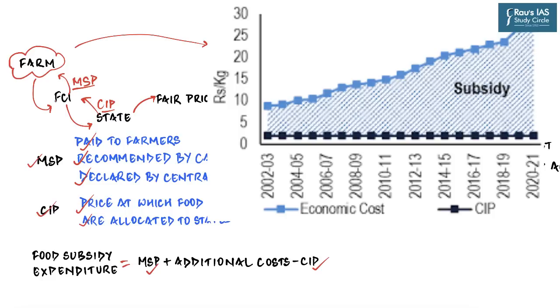At the same time, there are a few other expenses on behalf of the central government. For example, when the food grain is acquired from the farmers, it is kept in godowns and silos, and it is transported to the state governments and their godowns, and all that cost is borne by the central government. So on behalf of the central government, the expenses are MSP plus transportation and storage costs, which is additional cost, and what they are earning in this exchange is the central issue price.